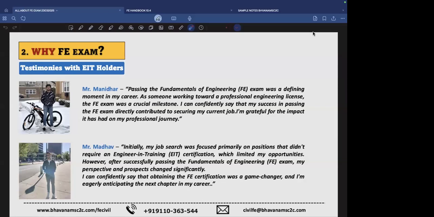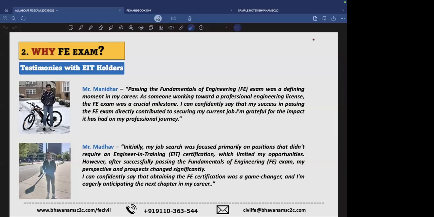Not only that, I understand the importance of the PE license. Just to give you a brief idea about PE, how it works is that many of the candidates outside do not have a PE license, but they do have the contracting ability. They are willing to do work outside, but they do not have a PE license with them. Without a PE license, it is very hard to establish a company in your own name.